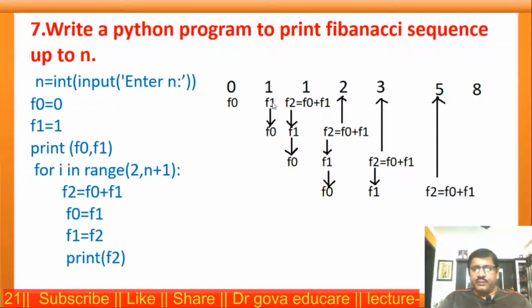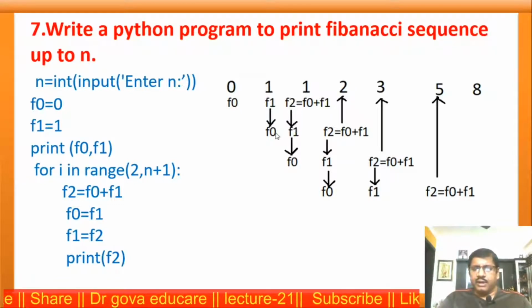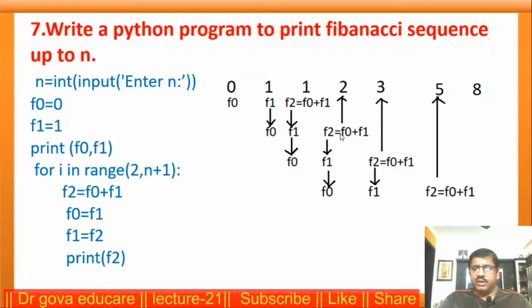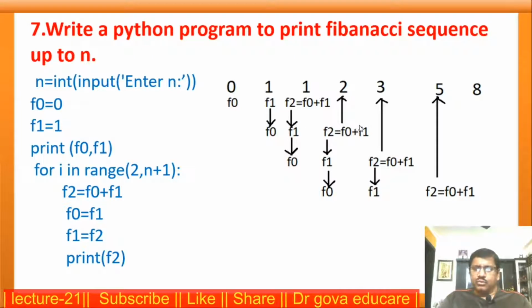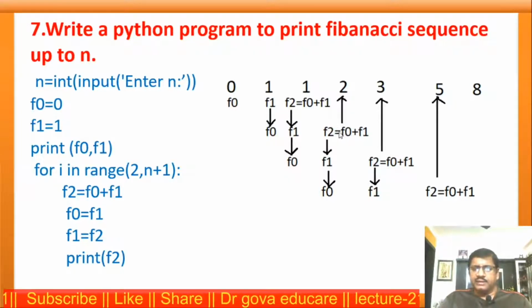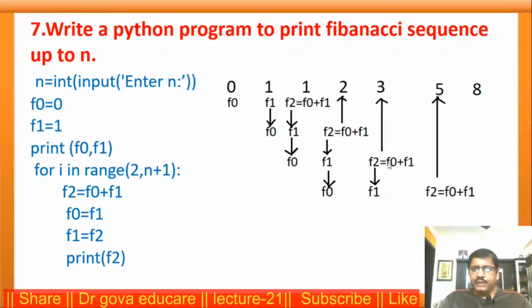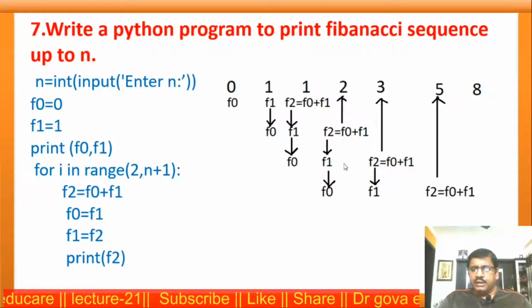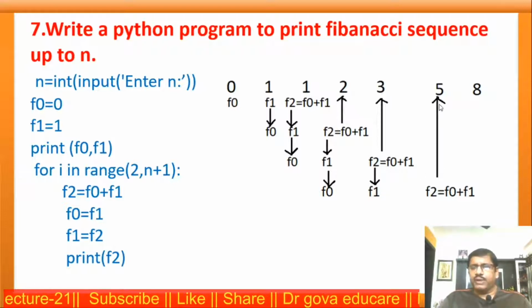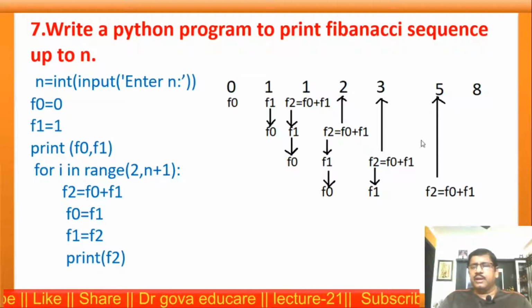Now here, assuming f0 is f1, f1 is f2, adding these two, 1 plus 1, we get f2. Next, adding these two, f0 plus f1 is 3. Next, adding these two, we get 5, repeating the same steps until the desired result.